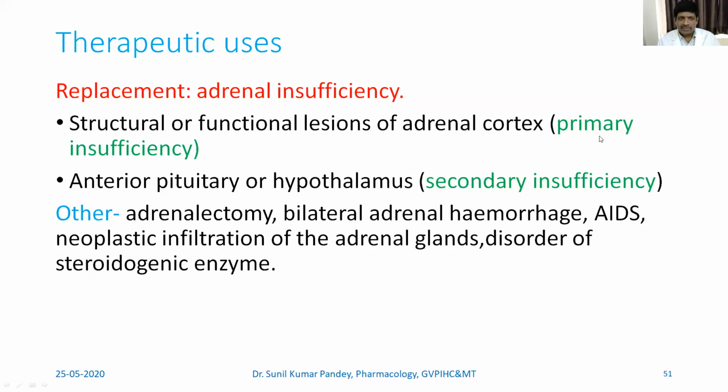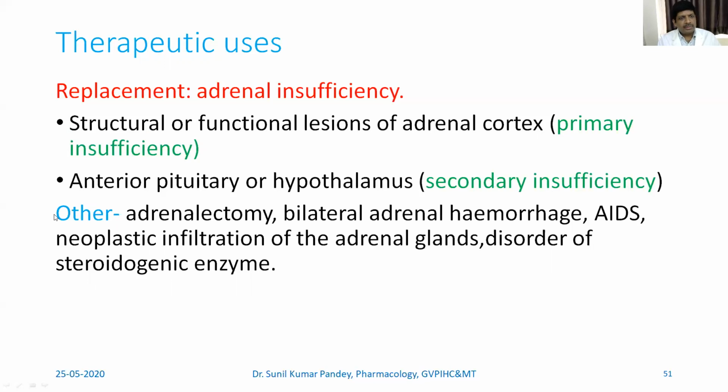The primary insufficiency occurs because of a structural or functional lesion of the adrenal cortex. When the problem lies in the gland itself, which releases the cortisol or the corticosteroid, then it would be called primary insufficiency. When the reason is either the anterior pituitary or the hypothalamus, then it is called secondary insufficiency.